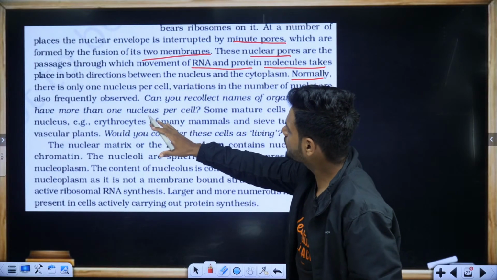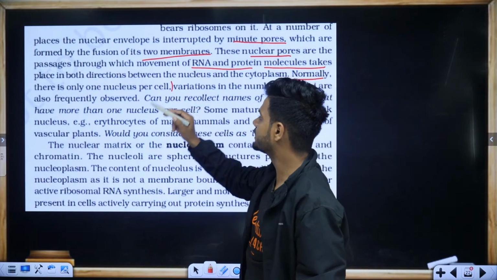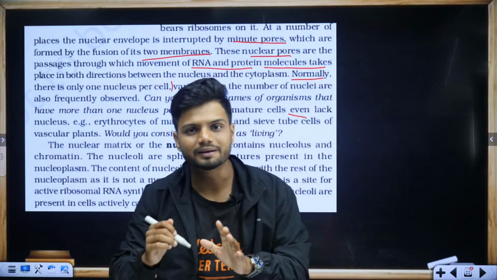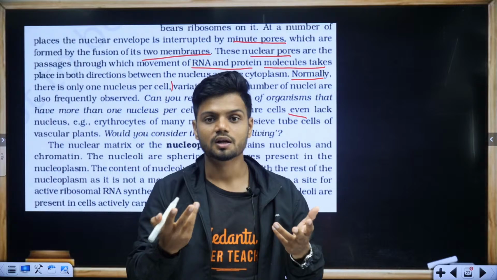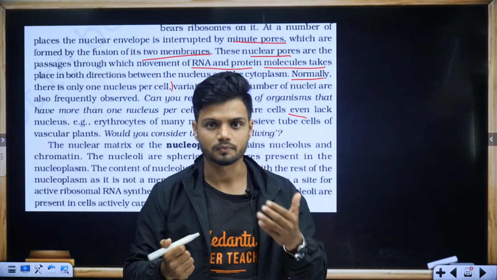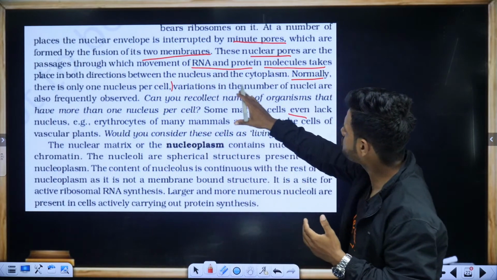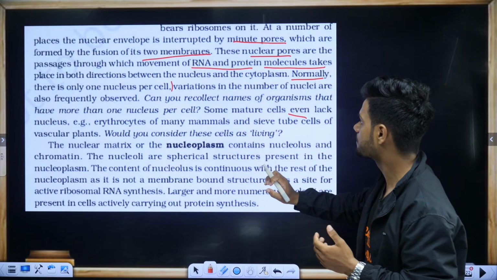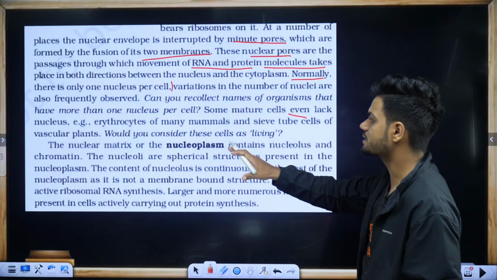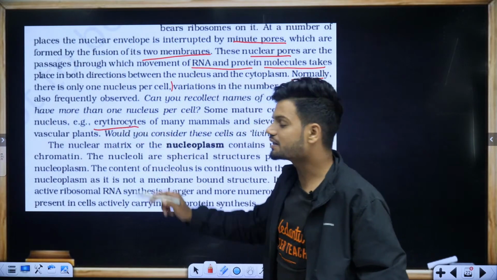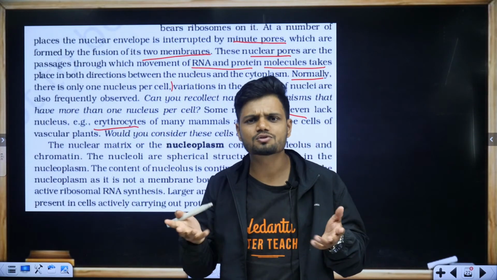Usually, there is only one nucleus per cell, but it can vary. Some cells can have multiple nuclei. The syncytium condition, the free nuclear endosperm. Variation in number of nuclei is frequently observed. Some mature cells even lack a nucleus. For example, RBC, red blood cells, erythrocytes, there is no nucleus.